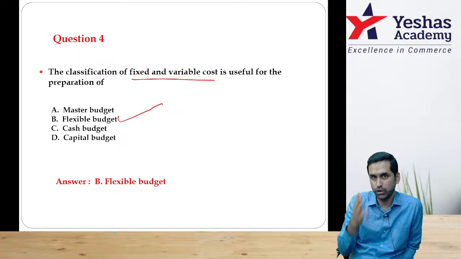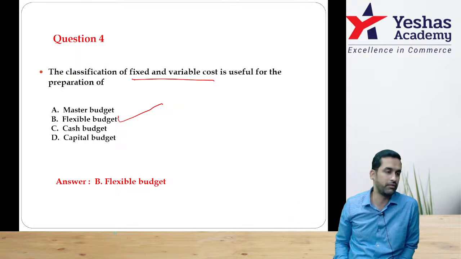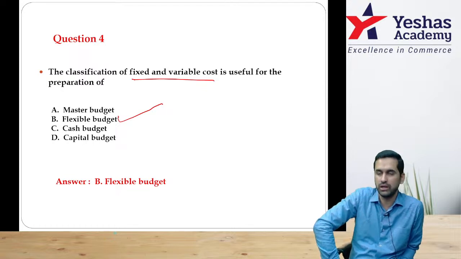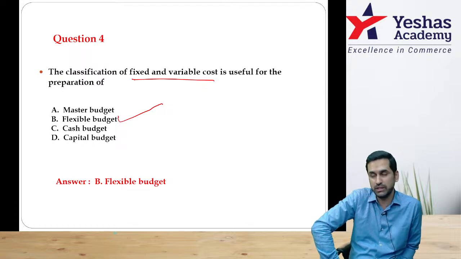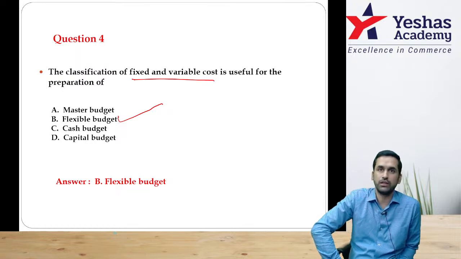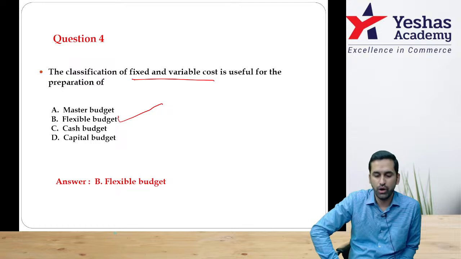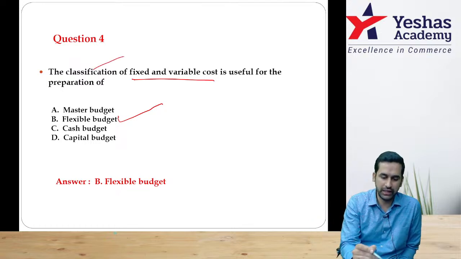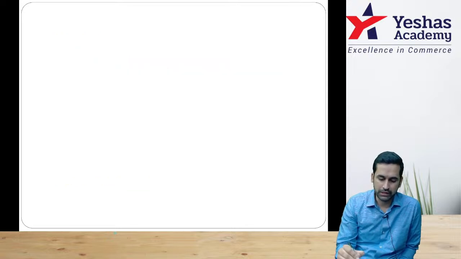When you are not sure of your future level of activity, you prepare a multi-columnar budget, and that is called a flexible budget. For a flexible budget, you need to first identify whether the cost is fixed or variable or semi-variable. So that was the question. The classification is needed if you are preparing a flexible budget.